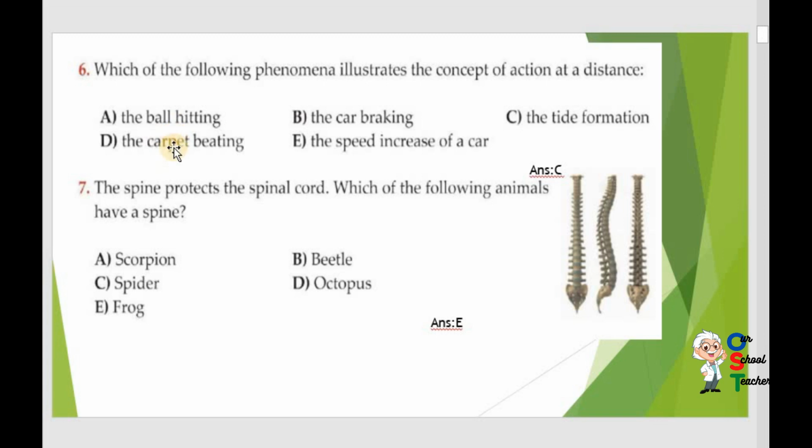Now question number 7. The spine protects the spinal cord. Which of the following animals have a spine? You know, vertebrates are those animals that have a spinal cord or a spine. You just check which one is a vertebrate. Scorpion? No. Beetle? No. Spider? Octopus? Only frog is a vertebrate. So answer E is correct.